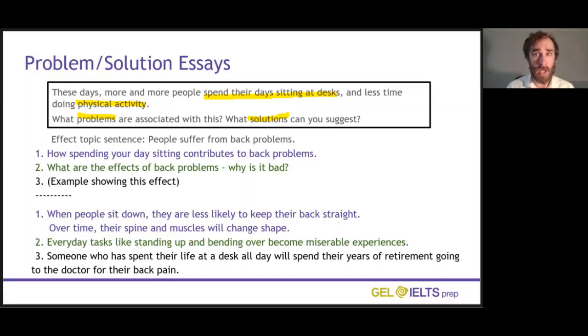Now, we don't have any linking expressions here. There's no connection between the sentences. So let's think of some expressions we can use to connect our ideas. First of all, let's focus on number one. There are two sentences in number one. When people sit down, they are less likely to keep their back straight. And then the second sentence is, over time, their spine and muscles will change shape.